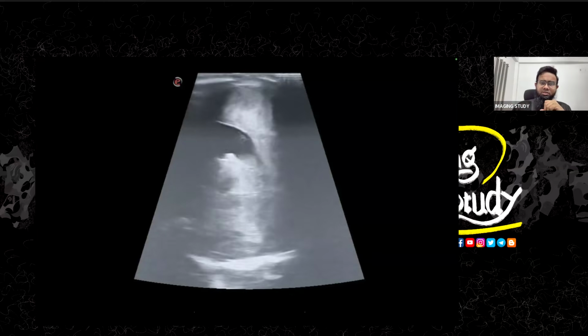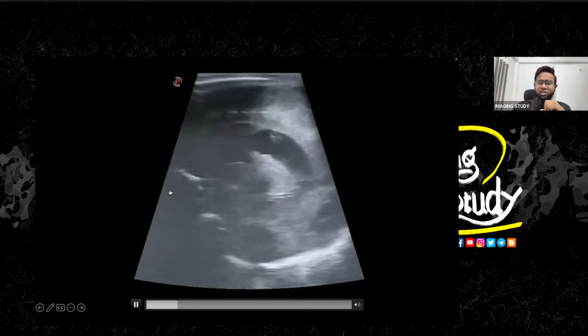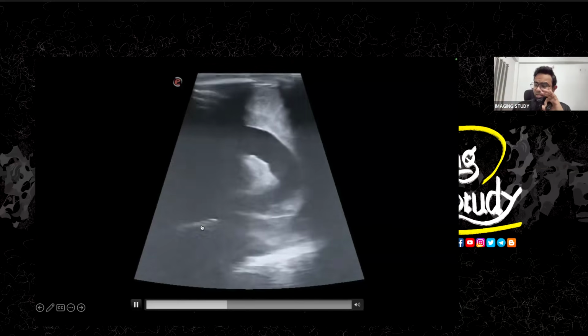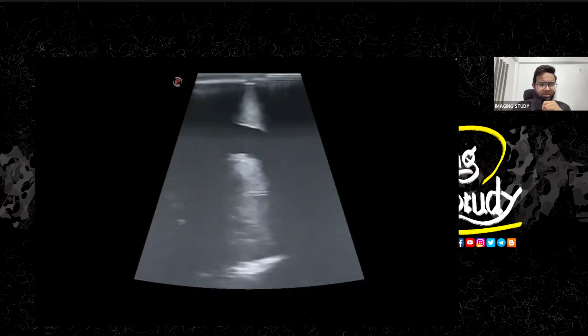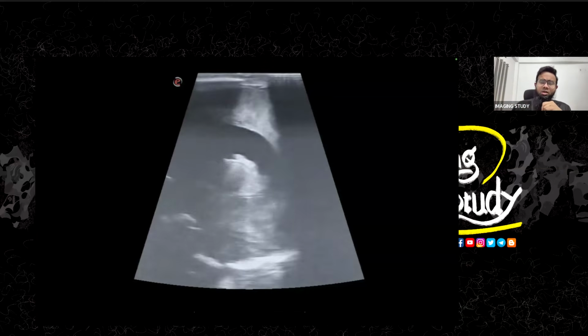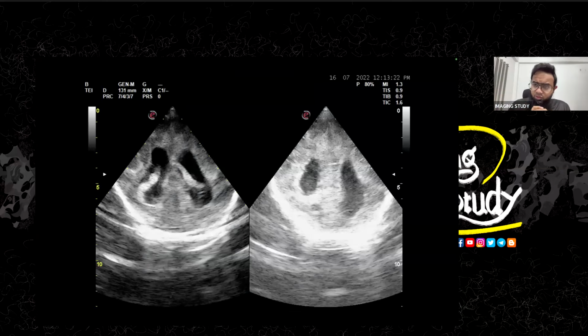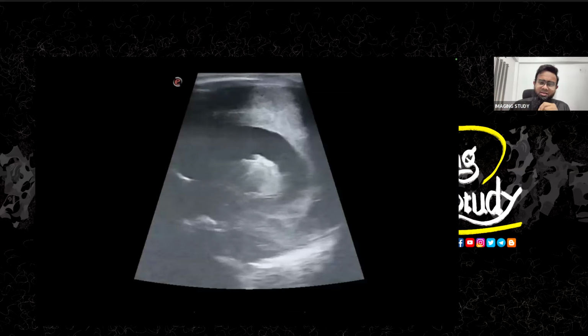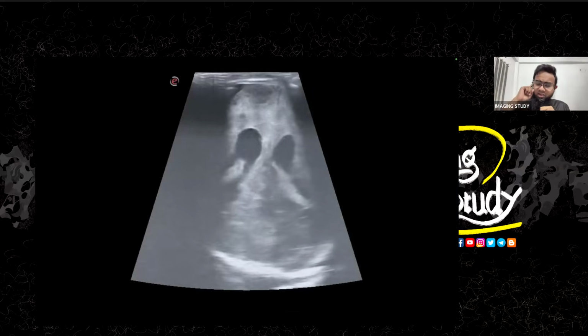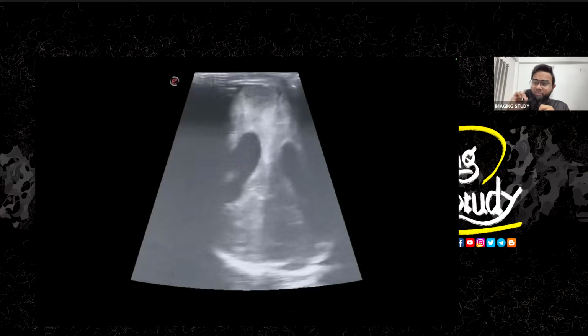Whenever you see this type of heterogeneously diffuse echogenic brain parenchyma, that is the cerebral cortex, this is actually a case of diffuse cerebral infarction. It's not a big diagnosis. The main big diagnosis is that this is a feature of brain death.